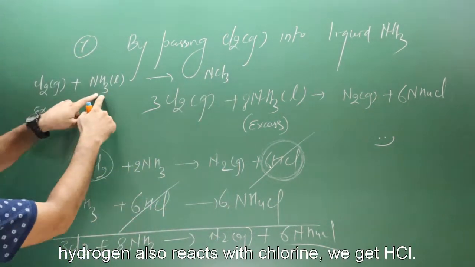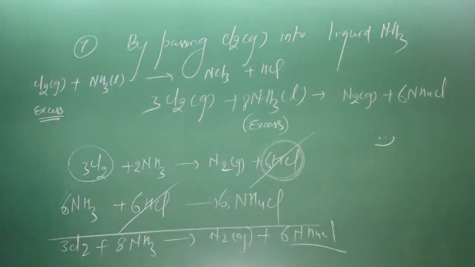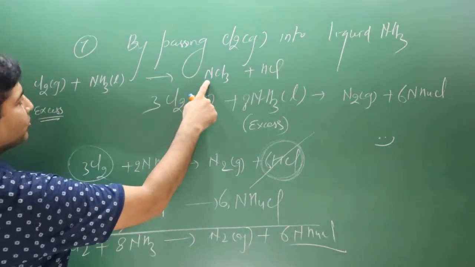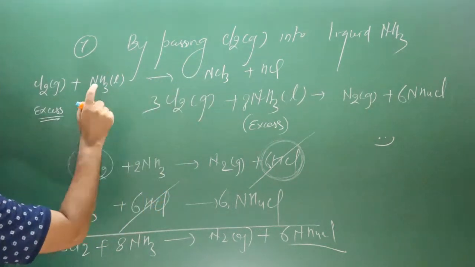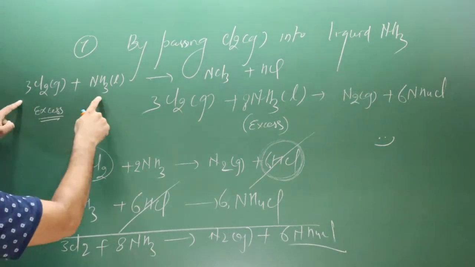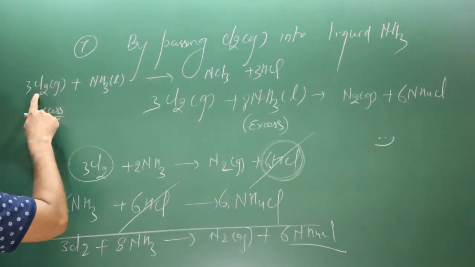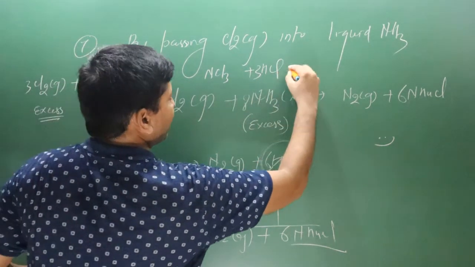Hydrogen also reacts with chlorine, we get HCl. Balance it: multiply by 3. So 3 hydrogen are there, we get 3 HCl, and 3Cl combines with nitrogen. This is the balanced reaction we get.